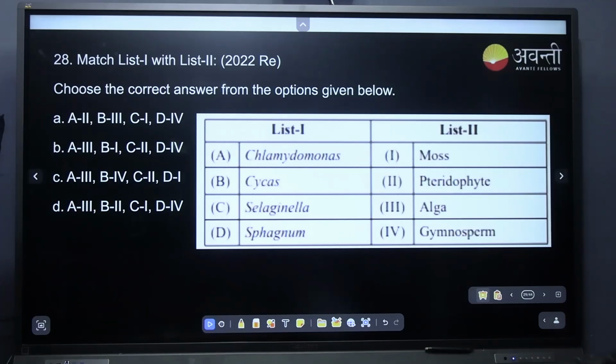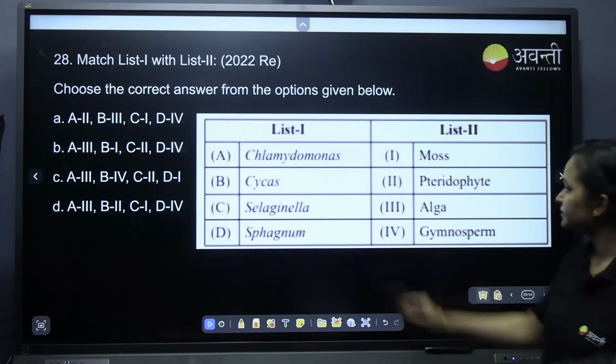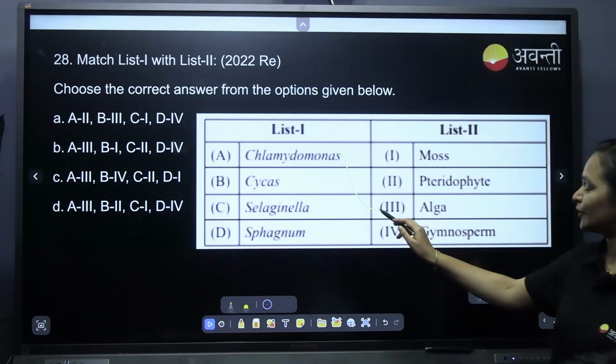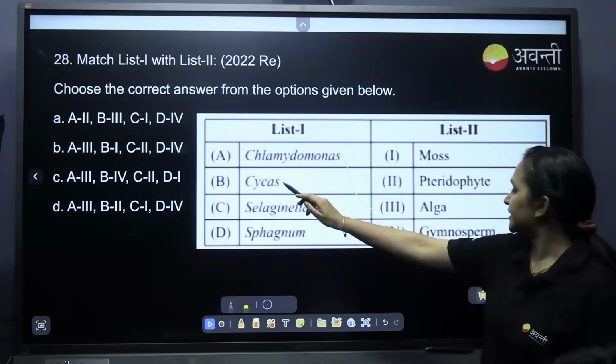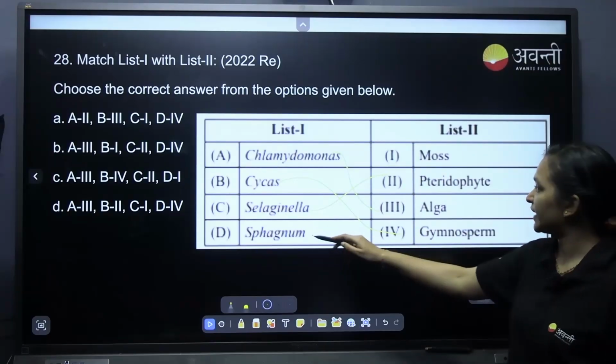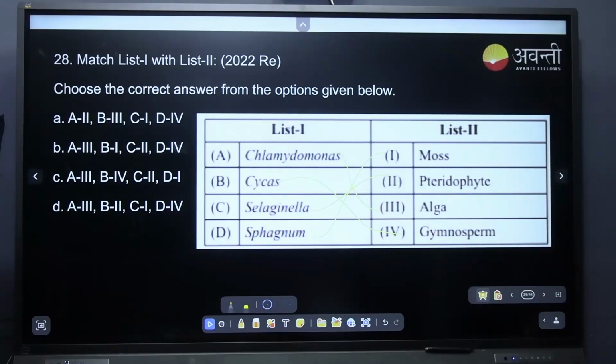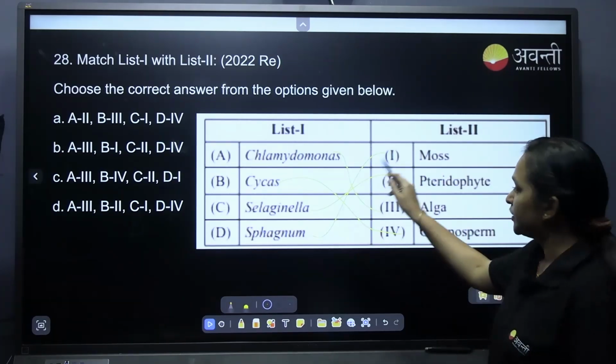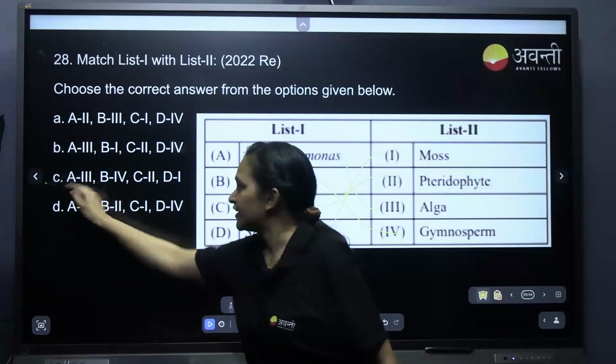Just tell me. Chlamydomonas is an alga or a moss? Yes, Chlamydomonas is an alga. Cycas is a gymnosperm. Selaginella is a rhodophyte. Sphagnum is a moss. Which one is A3? A3 is given. D1. Yes, C. Very good.